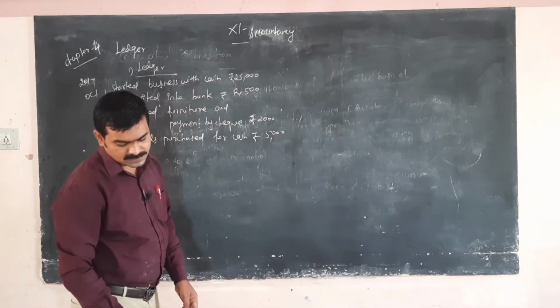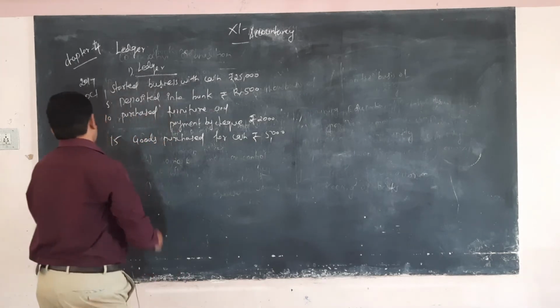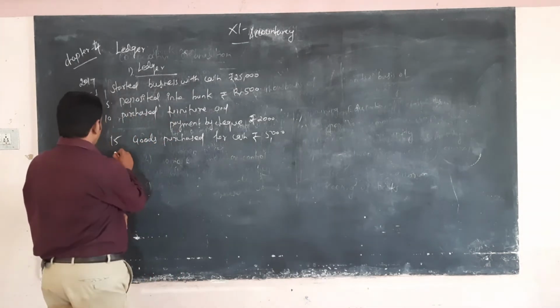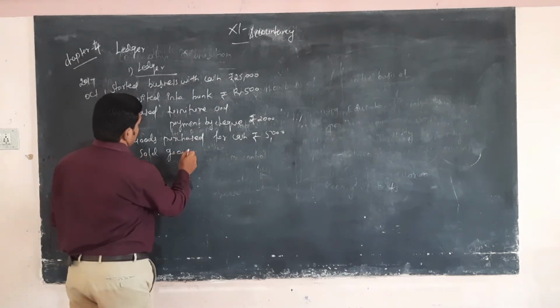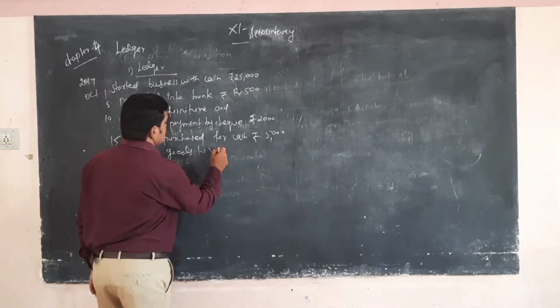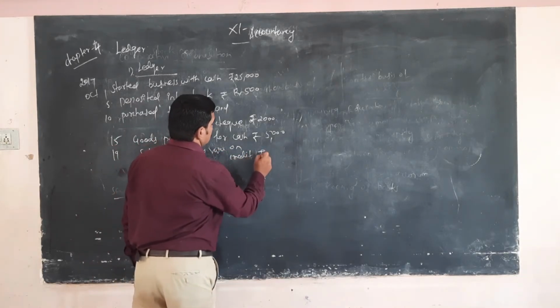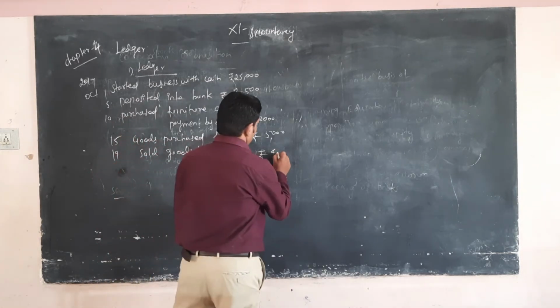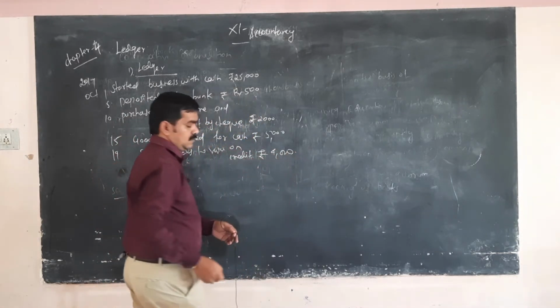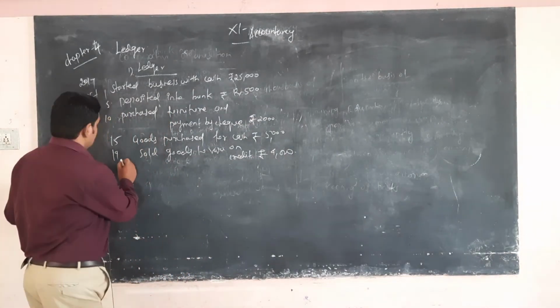Sold goods to Vasu on credit, on the 19th, rupees 4,000. And the last, the 22nd.